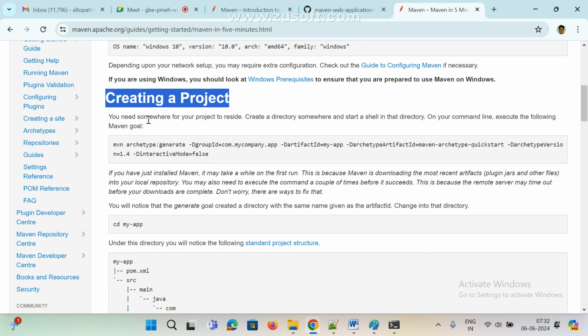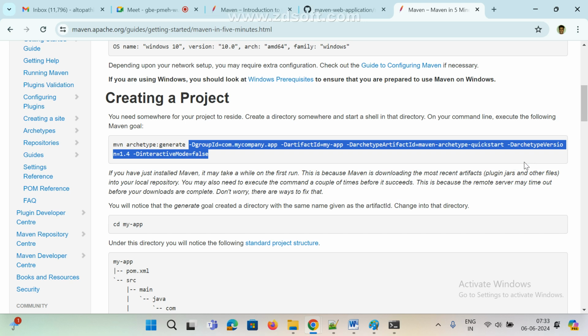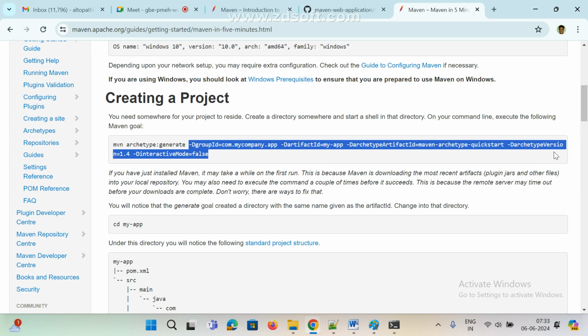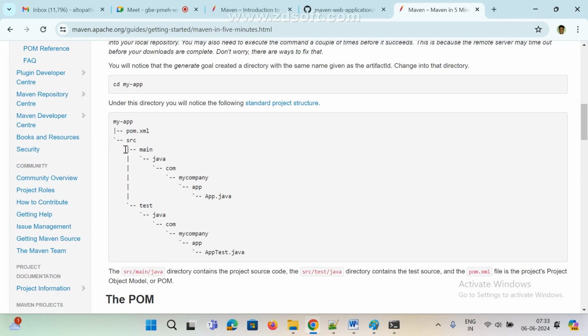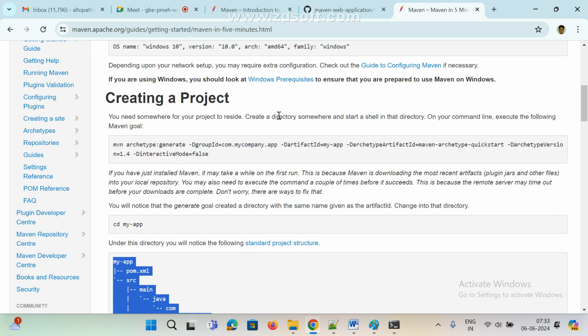You need somewhere for your project to reside, so create a directory somewhere and start the shell in that directory. This is the command: mvn archetype:generate. If you give this command, these are all optional. If you want, we can pass them, or else I am giving them at runtime only. Or we can pass it like this and it will create this directory structure. As of now, I don't have any project.